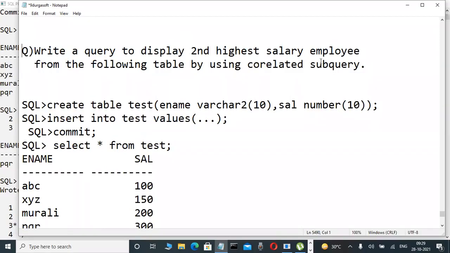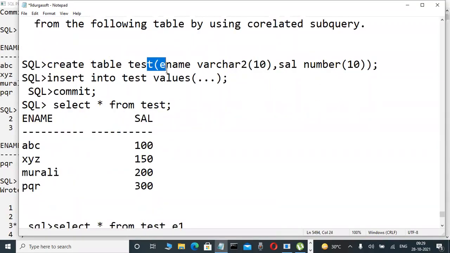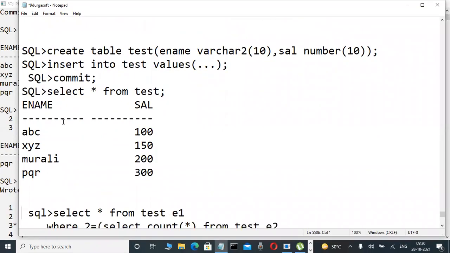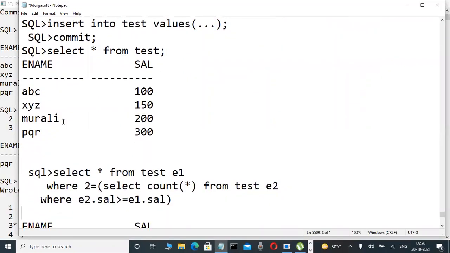Write a query to display the second highest salary employee from the following table by using correlated subquery. This is the table, write it, create table with the name. I am inserting data like this, commit, select star from test. Write this data also, then I will tell you the execution. This is without duplicate data in this case, okay? Duplicate data I will tell next. Write this query also. This is a predefined query.